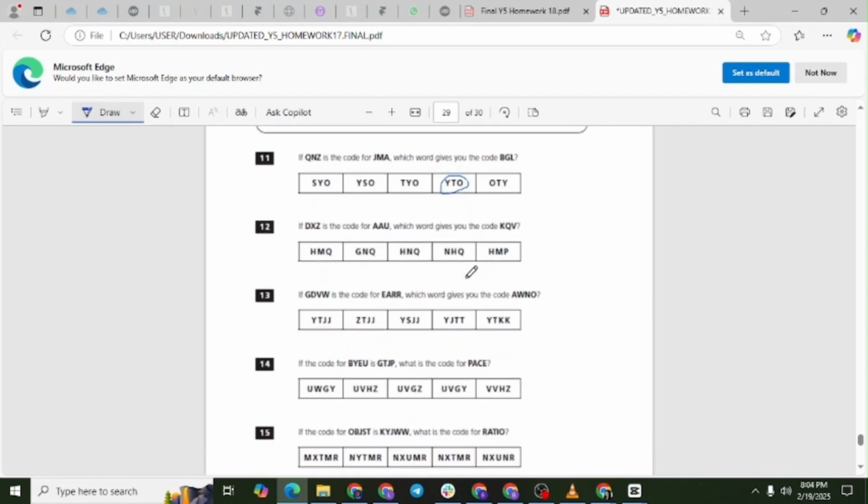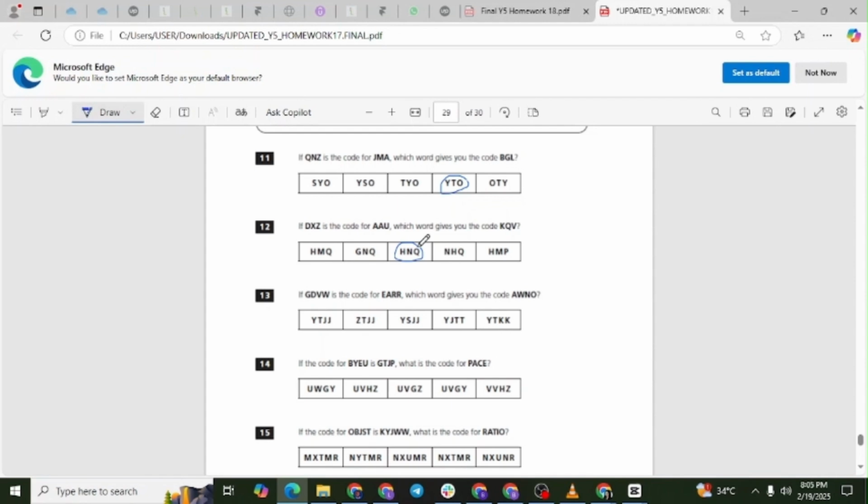Question 12. If DXZ is the code for AAU, which word gives you the code KQV? Answer: HNQ. First, let's check how DXZ changes to AAU. D moves back 3 places to A. X moves back 23 places to A. Z moves back 5 places to U.